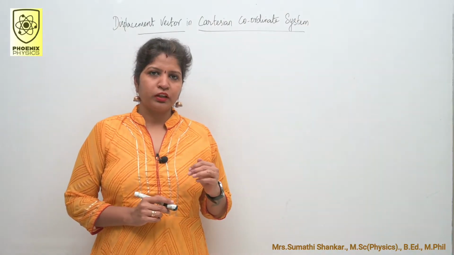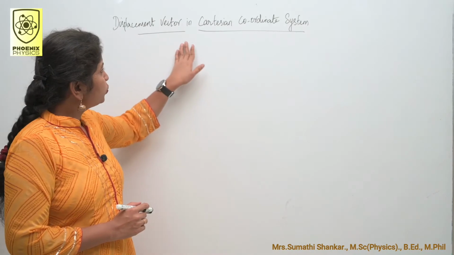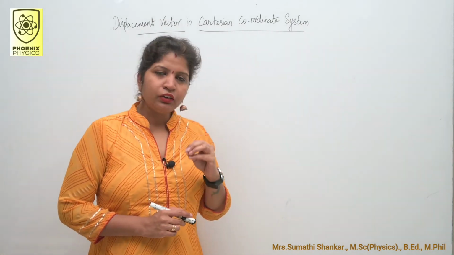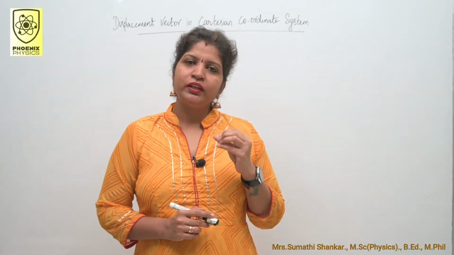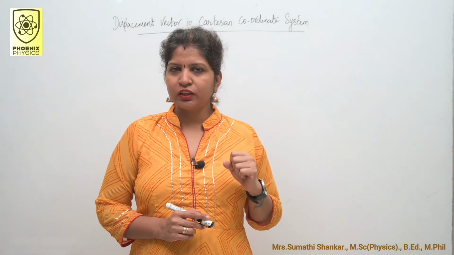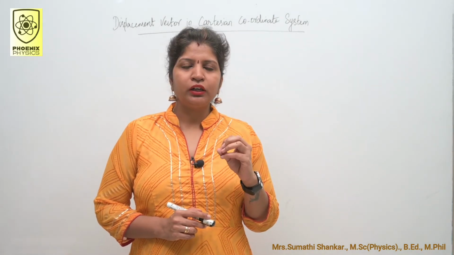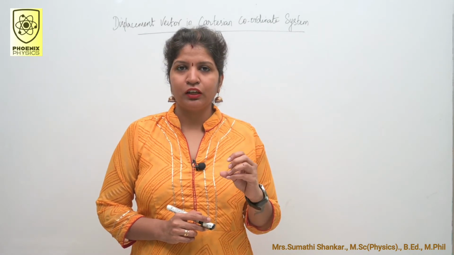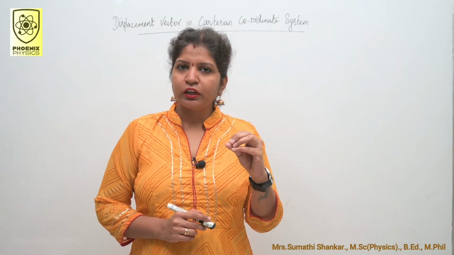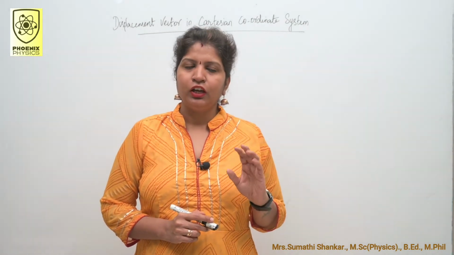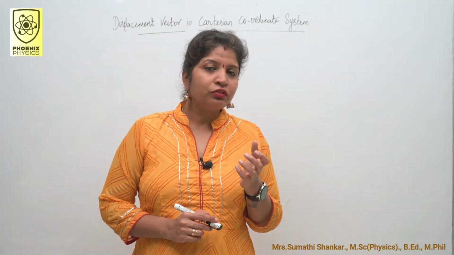Our next topic is displacement vector in Cartesian coordinate system. In our last video, we discussed about position vector. What is position vector? It is nothing but the position of a particle at a given instant of time with respect to some frame of reference or coordinate system, right? Why do we need position vector?